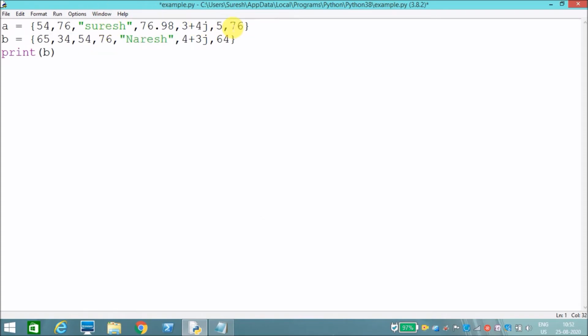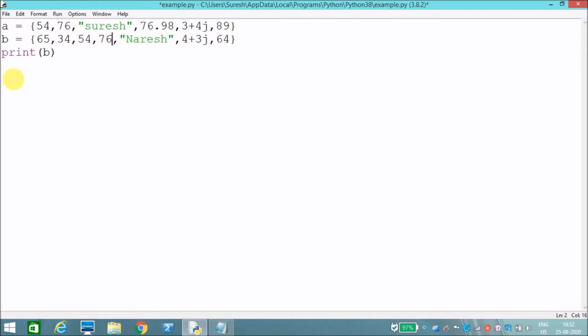Here 54 duplication is there, 76 duplication is there. Now 89. I have created two sets. Now see the common elements from both sets: 54 and 76. The rest of the elements are not the same.